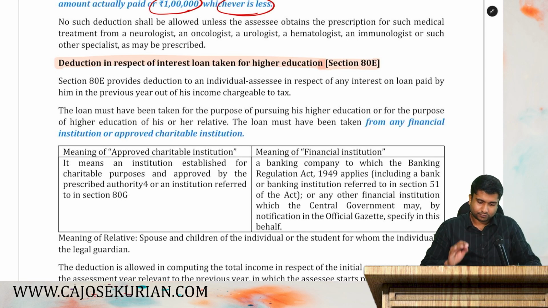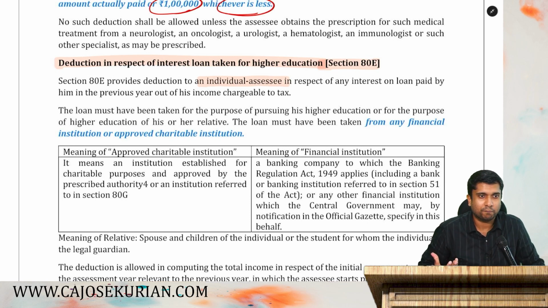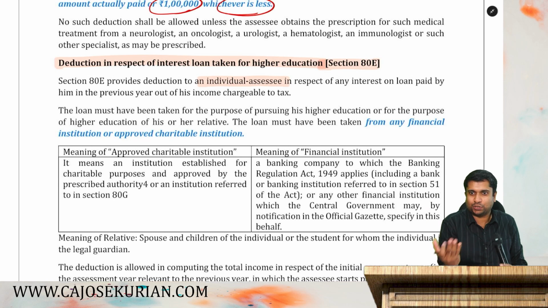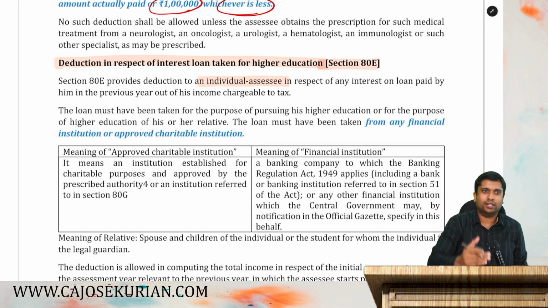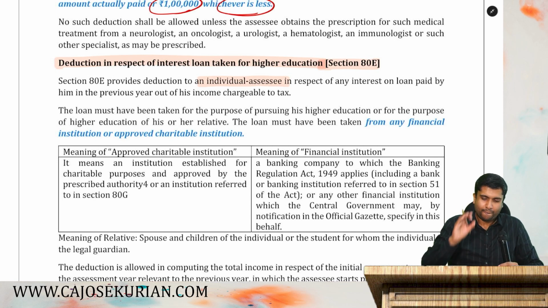Now listen. What the department says is you should be an individual to claim this. A company will never take a loan for higher education. Yes or no? Will a company take a loan for company's higher education? No. So the individual only will take a loan for education. Loan will be given only to individuals. So if you have taken that and you have paid interest, then the interest is allowed as a deduction under 80E. There are certain conditions.